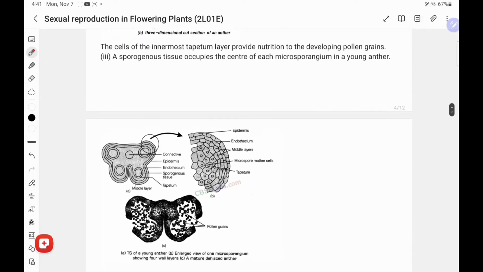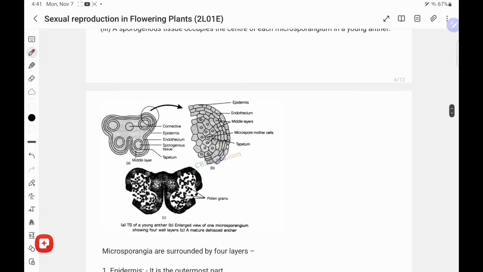Next, the section. If you cut transverse sections, TS, you can see the inner parts of the anther. The outer part is the epidermal layer, under it the endothecium, then the middle layer, and the inner layer of microspore mother cells, which produce microspores or pollen grains.